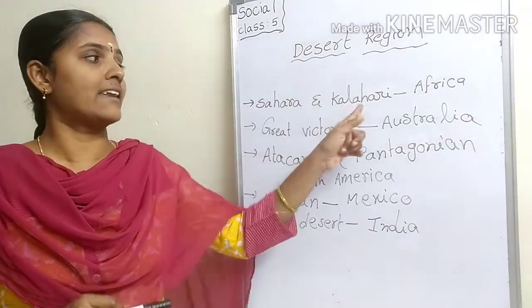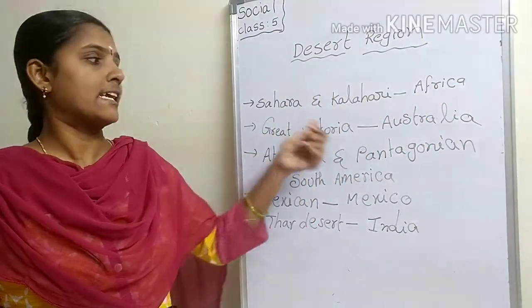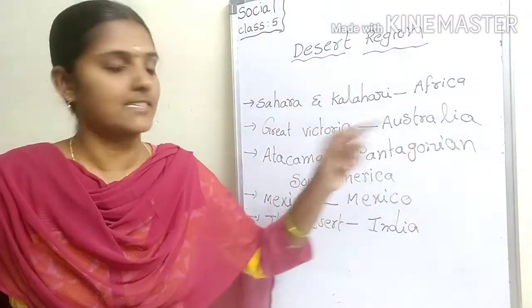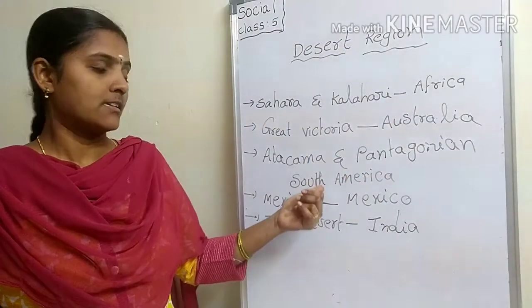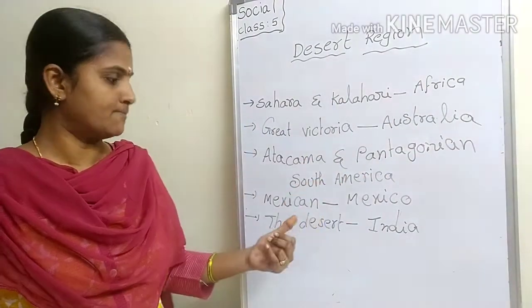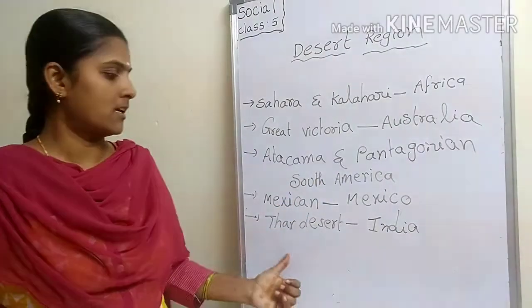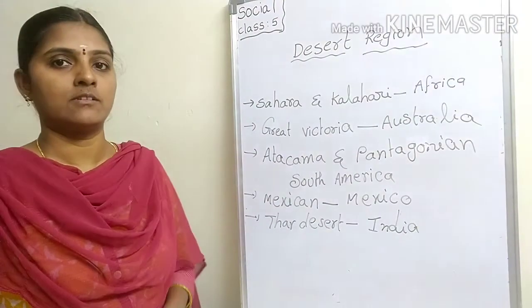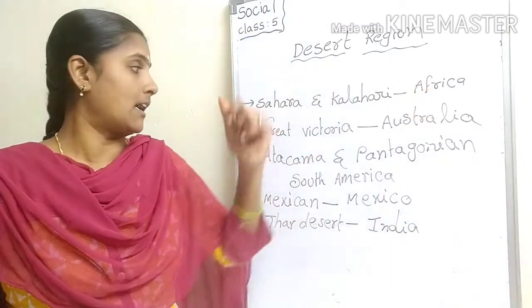Once again, Sahara and Kalahari deserts in Africa.